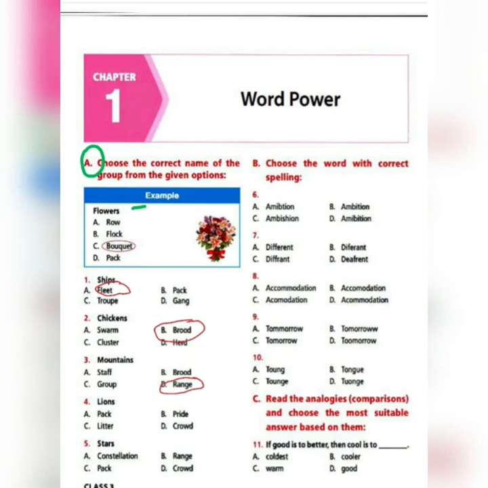Next is number 4, lions. What are the options? A, pack. B, pride. C, litter. D, crowd. So for lions, the group is known as B, pride. Next, number 5, the last question for this set, is stars. Options are A, constellation. B, range. C, pack. D, crowd. So A, constellation is the correct answer for a group of stars.